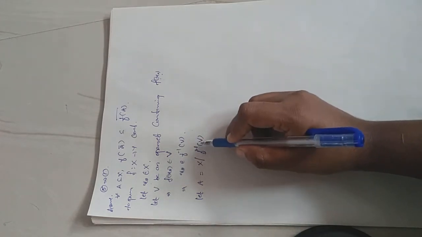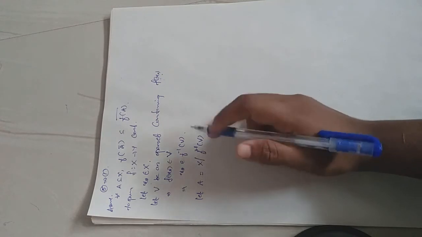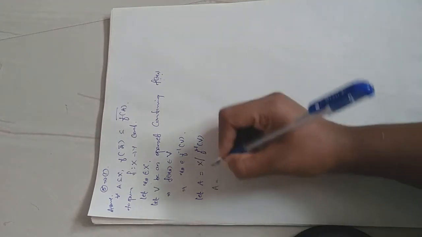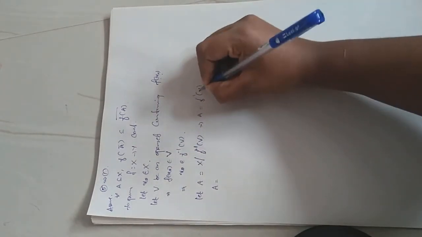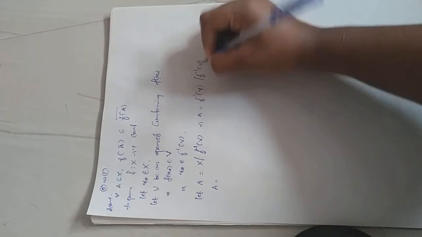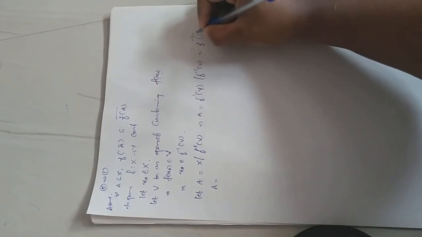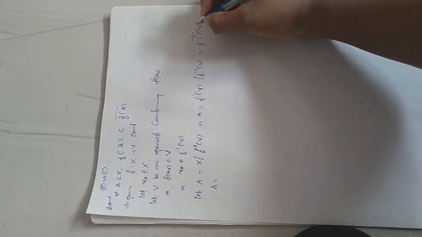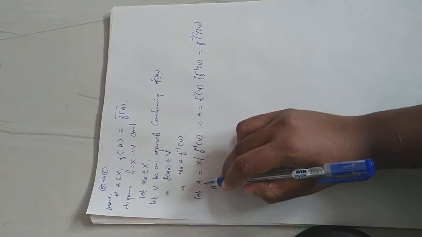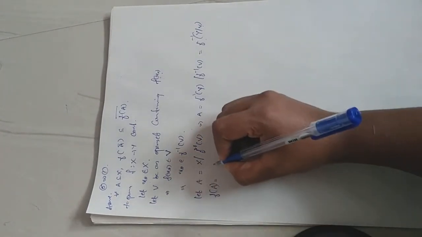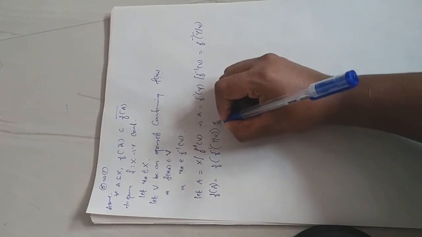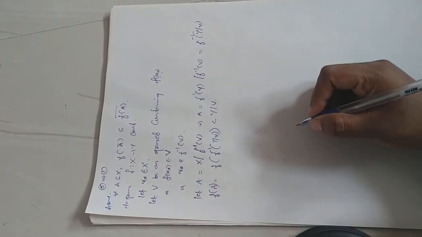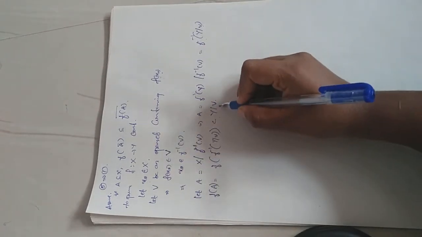Therefore, X minus f inverse of V is clearly a subset of capital X. Then A is nothing but f inverse of Y minus f inverse of V, which is equal to f inverse of Y minus V. Therefore, f(A) is f(f inverse(Y minus V)), and this is contained in Y minus V. So we get f(A) is contained in Y minus V.